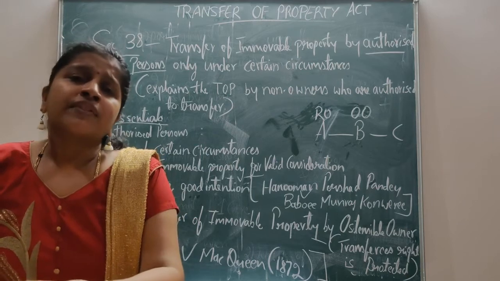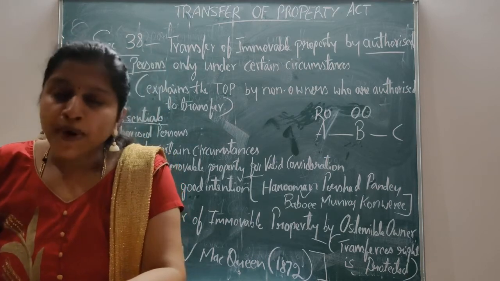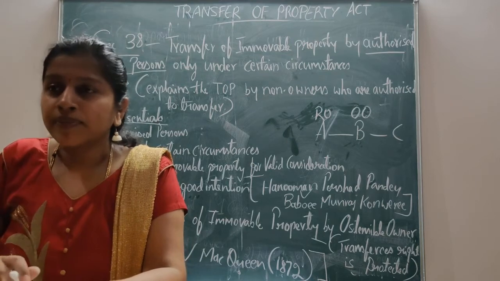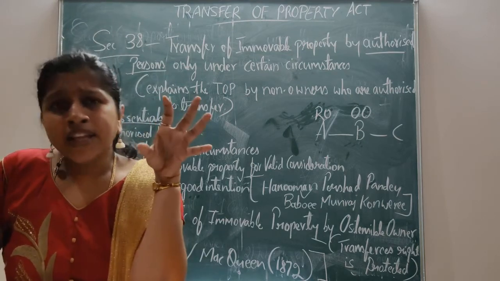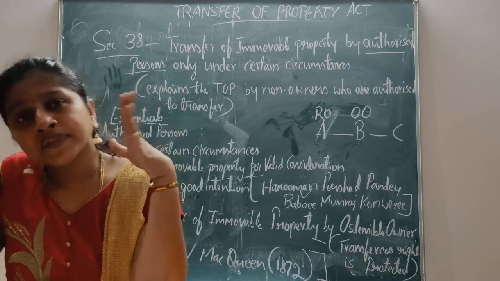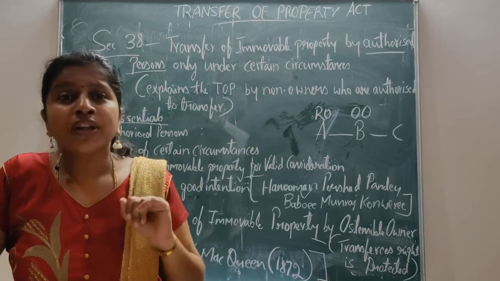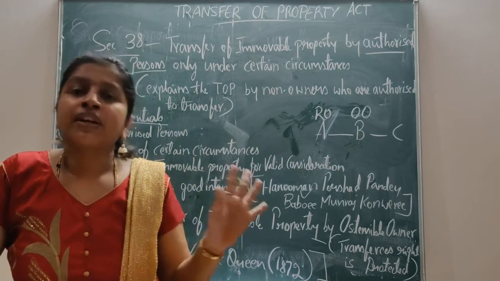Section 41 also does not apply where the ostensible owner transfers the property of a minor real owner. If the real owner is a minor, at that time section 41 will not apply.